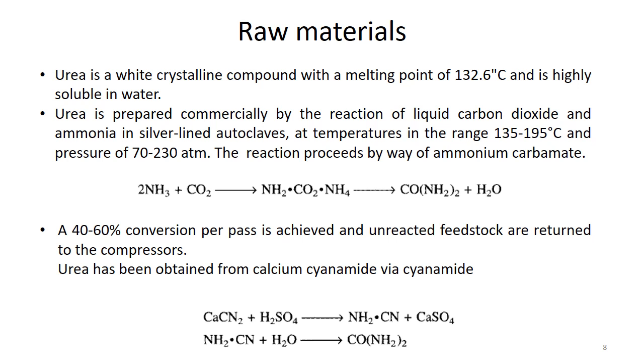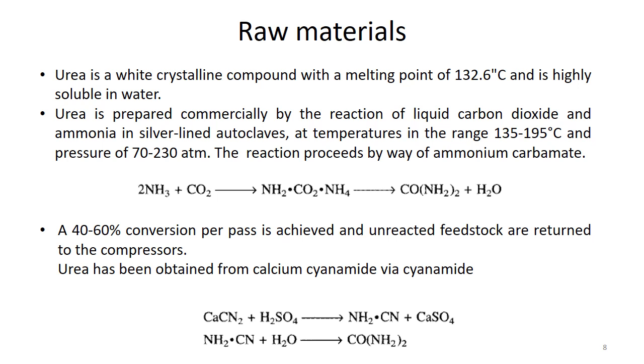At temperatures in the range of 135 to 195 degrees Celsius and high pressure, almost 22 to 30 atmospheres, the reaction proceeds and we get ammonium carbamate as an intermediate. This intermediate decomposes to urea and water. Basically 40% to almost 60% conversion is attained, and then the unreacted feedstock is returned to the compressors, and the urea is obtained.